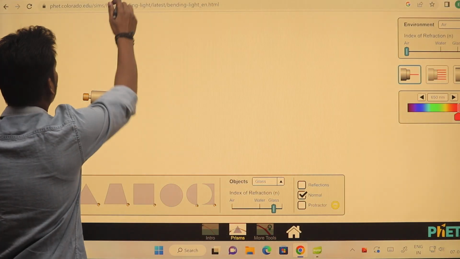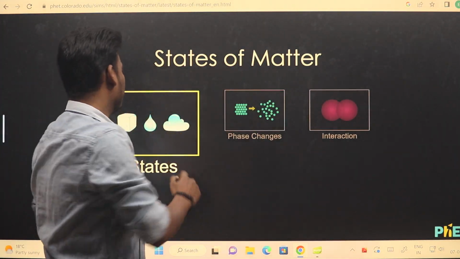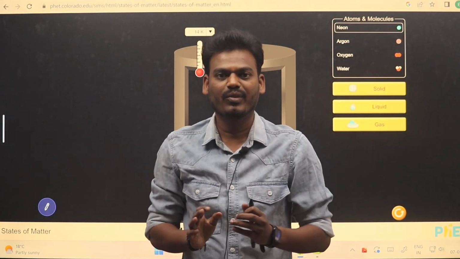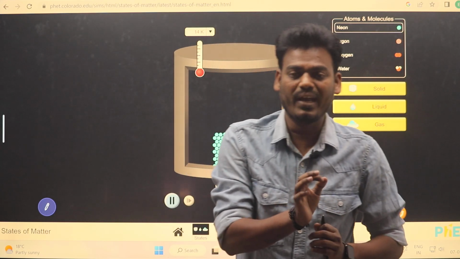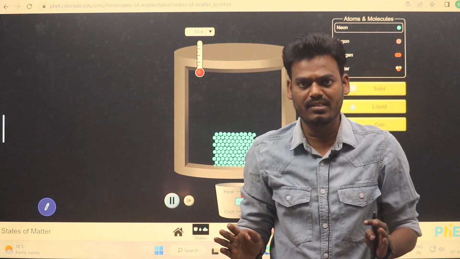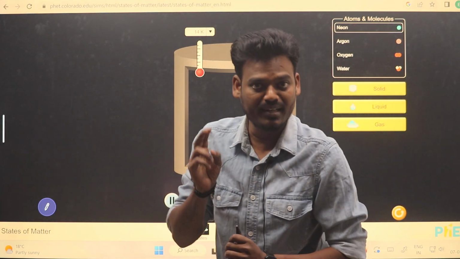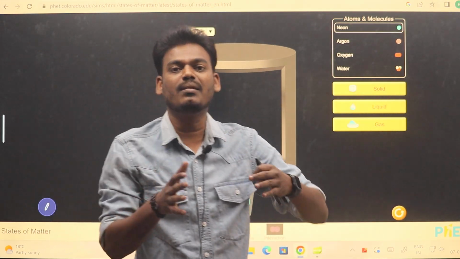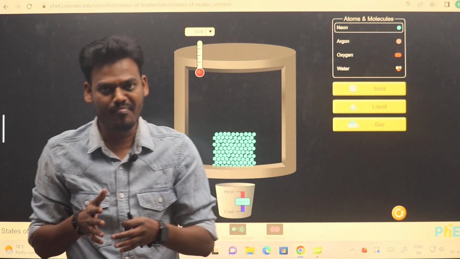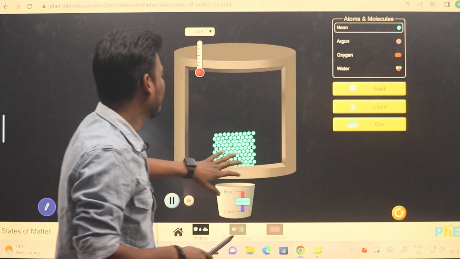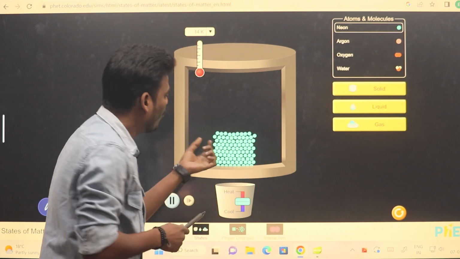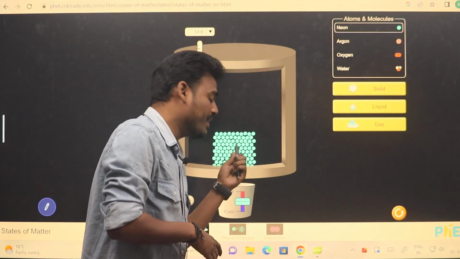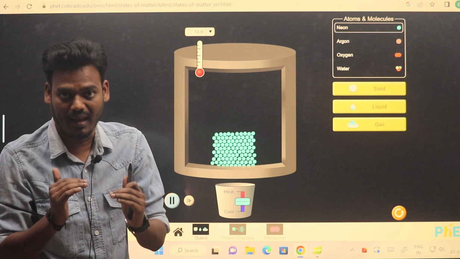So here if I consider the states of matter, where a substance exists in 3 states: one is solid, second is liquid, and third is gaseous state. When we look at the molecular model of these states of matter, in the first one the molecules are closely packed and the intermolecular space is very less.